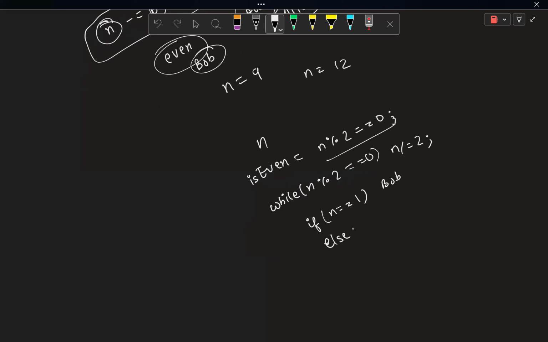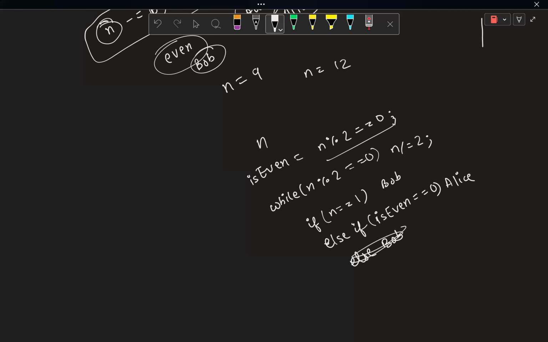Otherwise, if is_even is false, if it is not even, if it was odd initially, in that case Alice will win, and otherwise Bob will win. And obviously there can be some other ways of writing this as well.